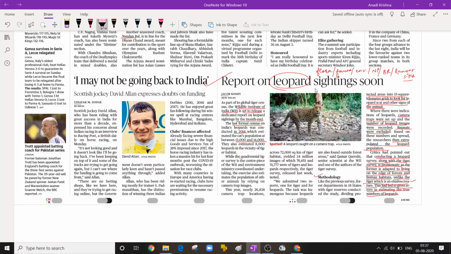And the final news this day, which was important, was related to leopard and tiger. They were saying that they had combined the leopard and tiger censuses. Some people had disagreements that it is not fair to combine both the surveys because leopard and tiger have separate kinds of habitats. So such news are important because leopard and tiger are endangered species. We have to protect them. So this news is also important.